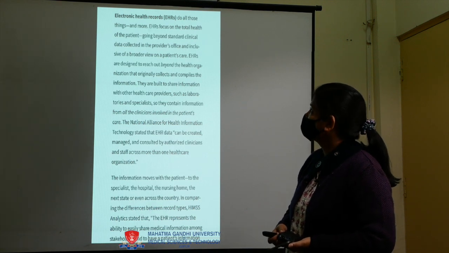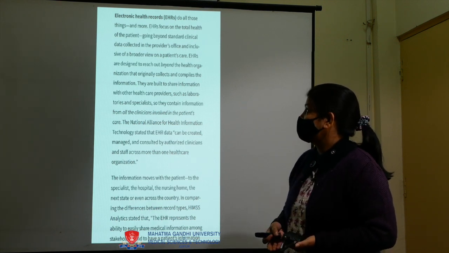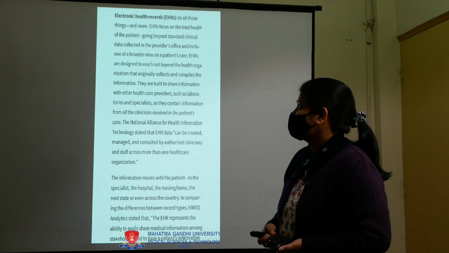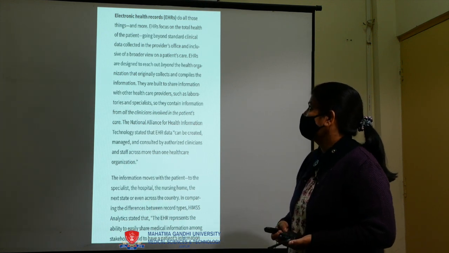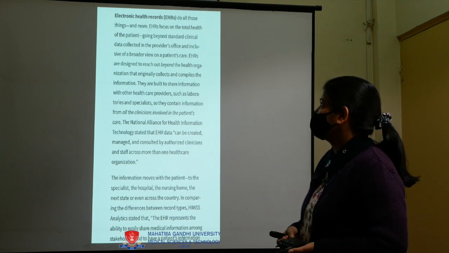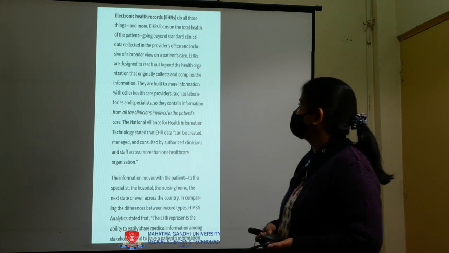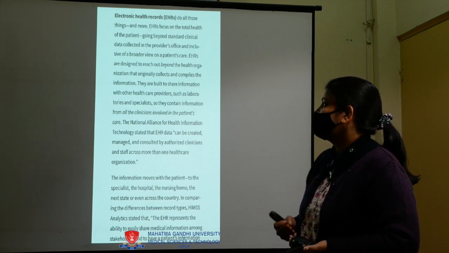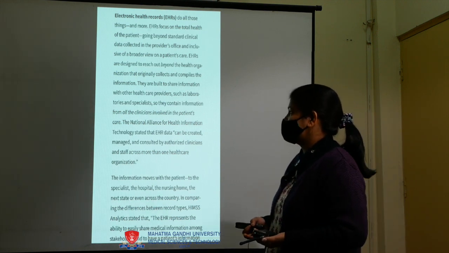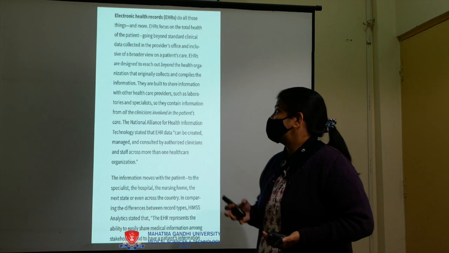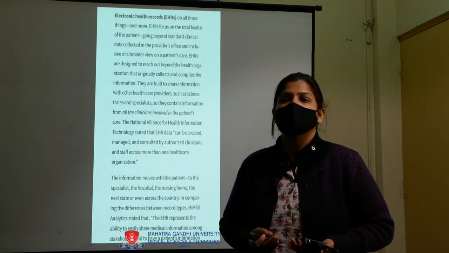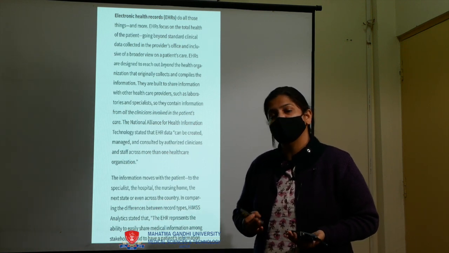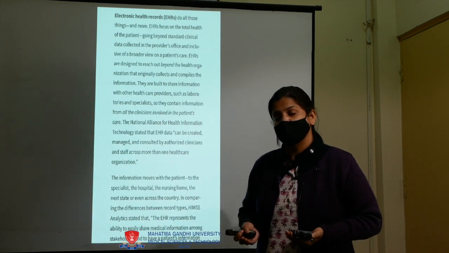EHRs focus on the total health of the patient, going beyond standard clinic data collected in the provider's office and inclusive of a broader view of patient care. EHRs are designed to reach out beyond the health organization that originally collected and compiled the information. They are built to share information with other healthcare providers such as laboratories and specialists. So basically, an EHR is also a health information system application which is used to transfer patient medical history and medical information from one health department to another.